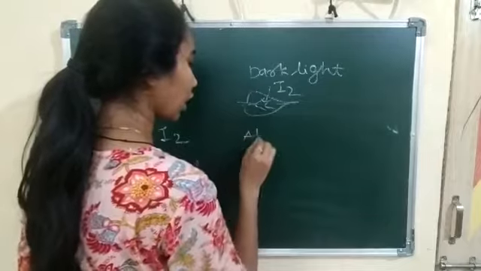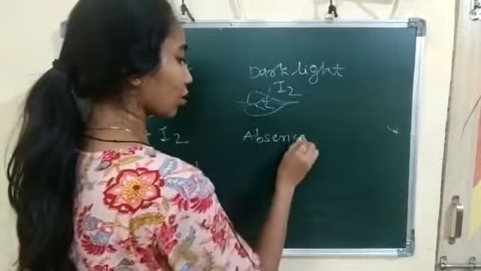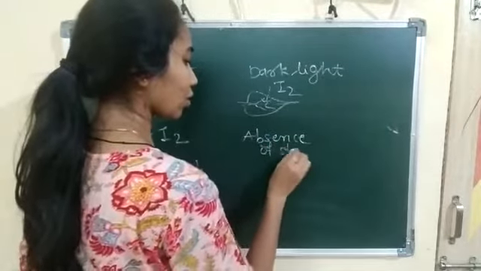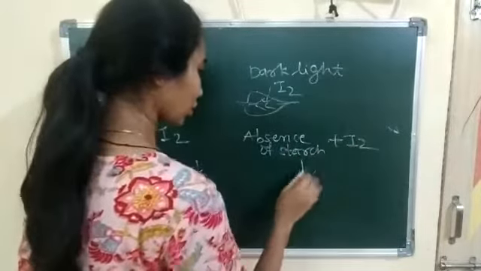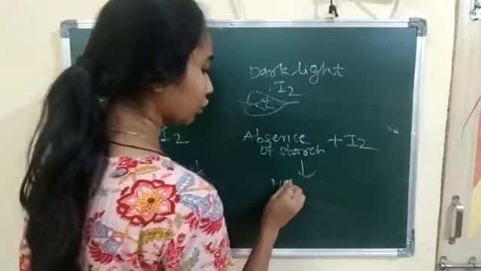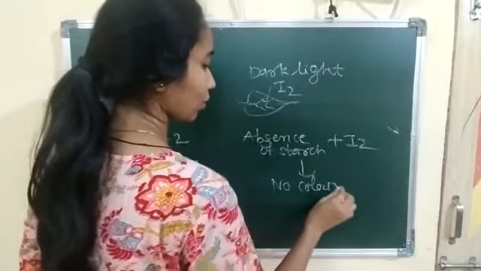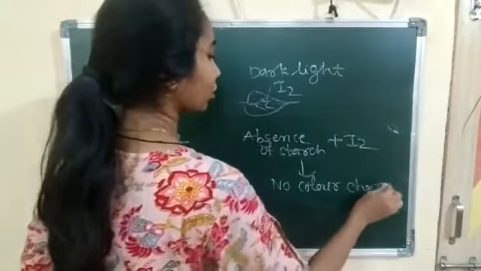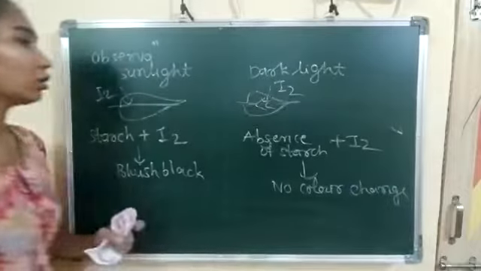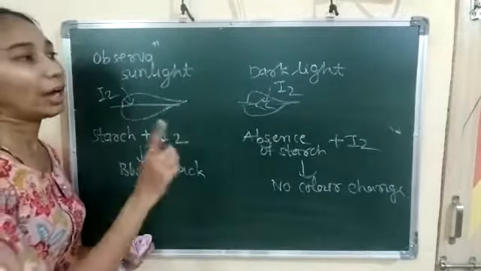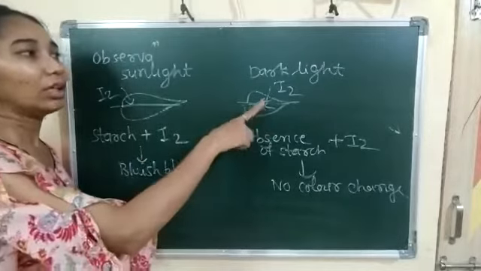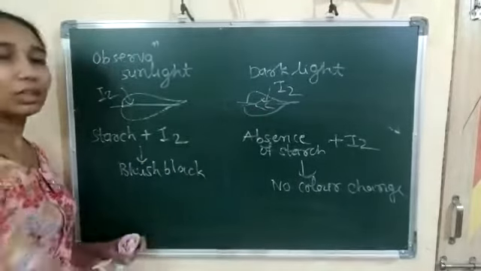In absence of starch, plus I2, no color change. That means we conclude that those plants that are in sunlight make the starch and those plants kept in the dark do not make the starch.